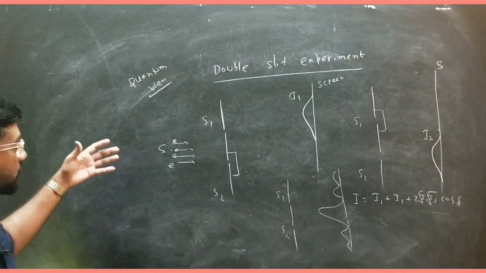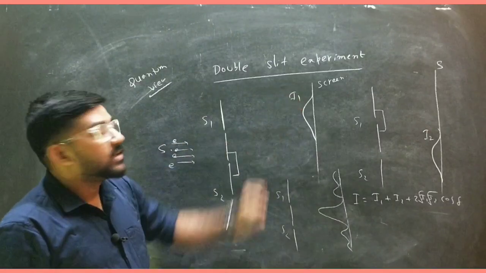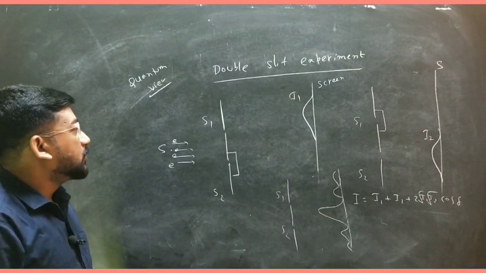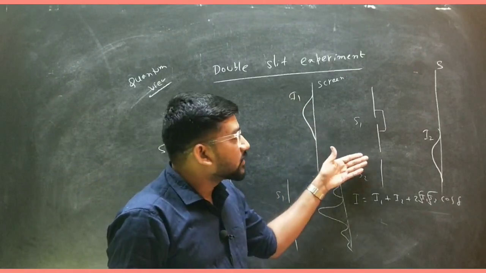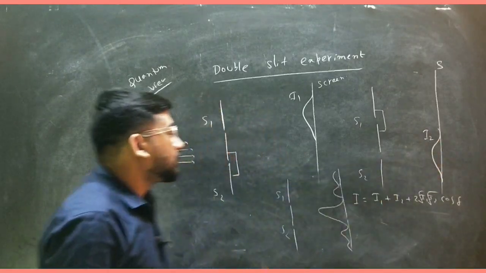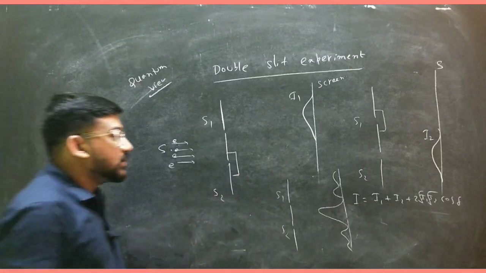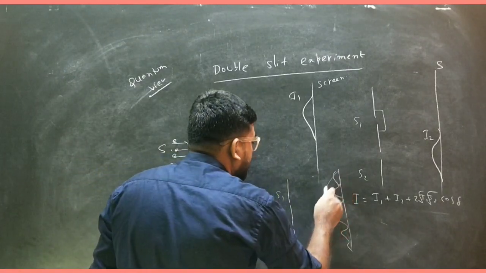Now if you allow this electron to pass through slit S1, it will show something like this. And if you allow it to pass through here, it will show the same I2. And now if you open both, then you can see this intensity pattern.